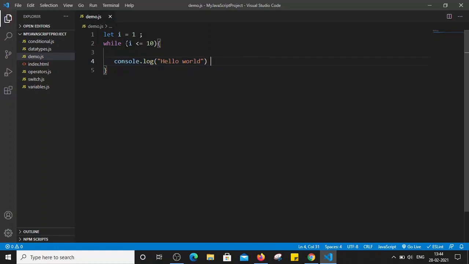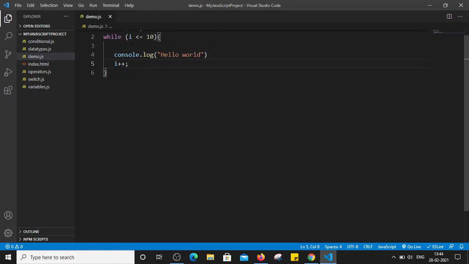So at some point I have to stop this loop, right? So I have to make this condition false. That's why we have to always remember to write i is equal to i plus 1. So we are increasing the variable value i by 1 here, right? So after every iteration this i will be increased by 1. Now let's see what happens. The same statement I can write this way as well. It is equivalent to i plus equal to 1, or we can simply write this as i plus plus as well, right? I'm just saving the file.